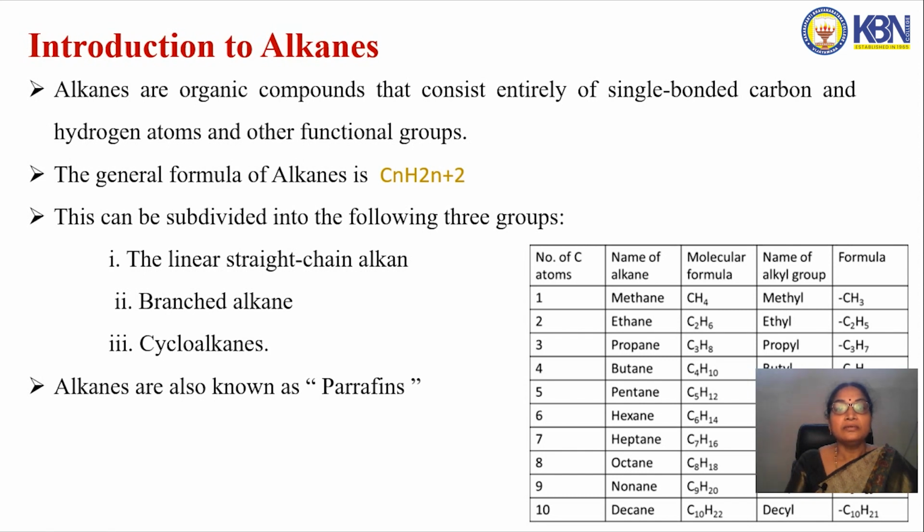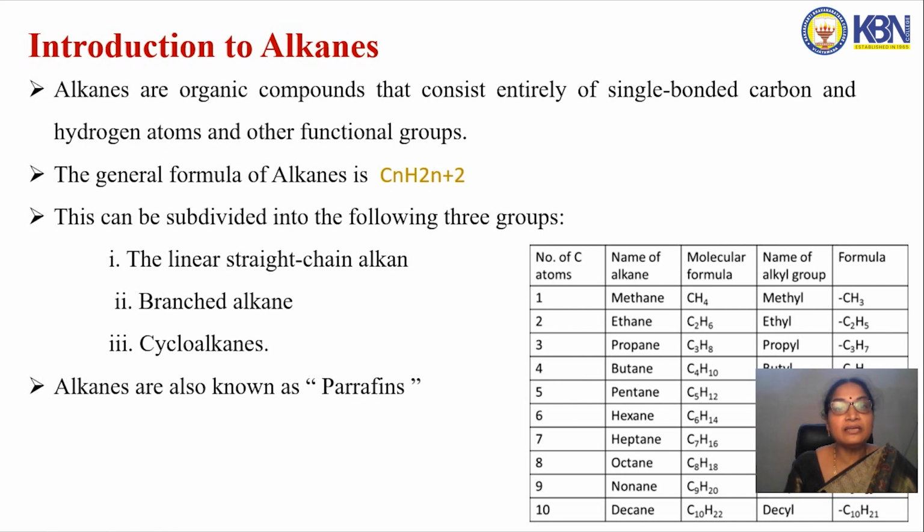One is acyclic hydrocarbons and the other one is cyclic hydrocarbons. Acyclic hydrocarbons means open chain. So the carbons are linked in a straight way. Then they are known as acyclic hydrocarbons. In cyclic hydrocarbons, the carbons are cyclically bonded with each other. Then they are known as cyclic hydrocarbons.